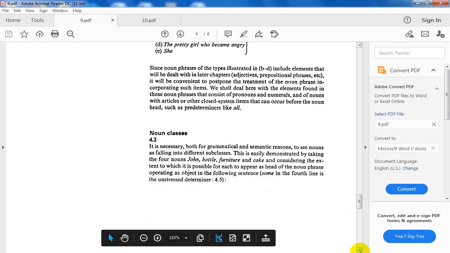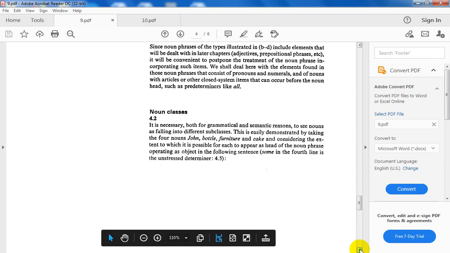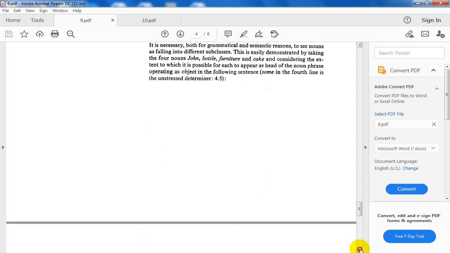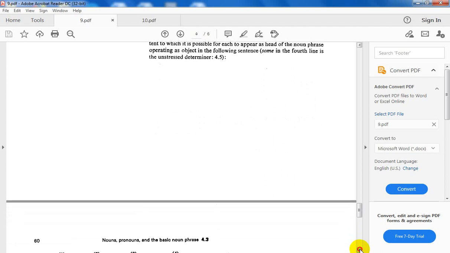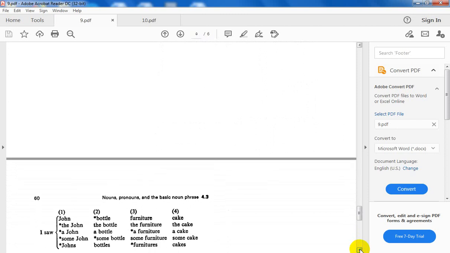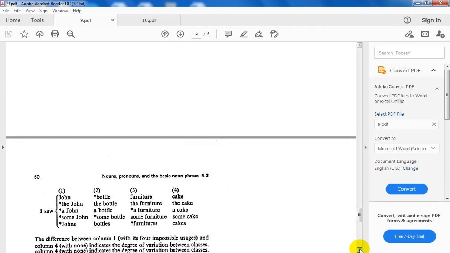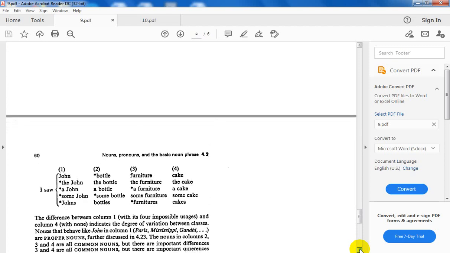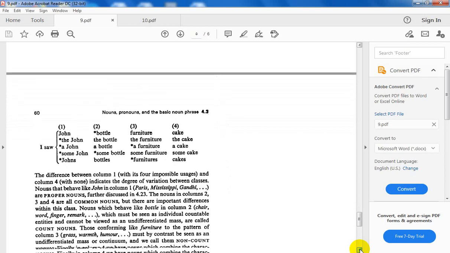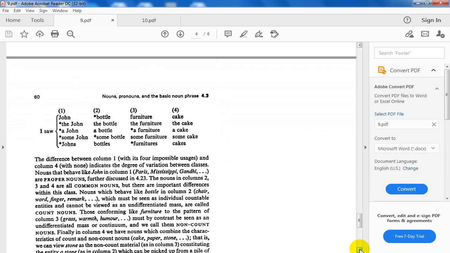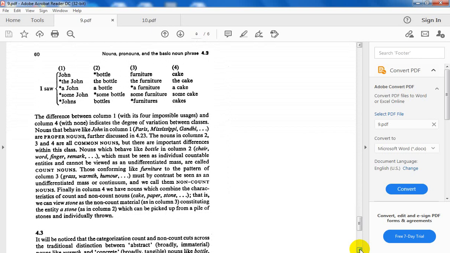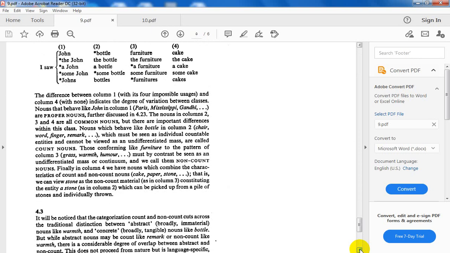So far I don't know what the noun classes are. Look. They will be grouped and tested to see whether they accept or do not accept the other. Let us see. So the first one here: John, bottle, furniture, cake.